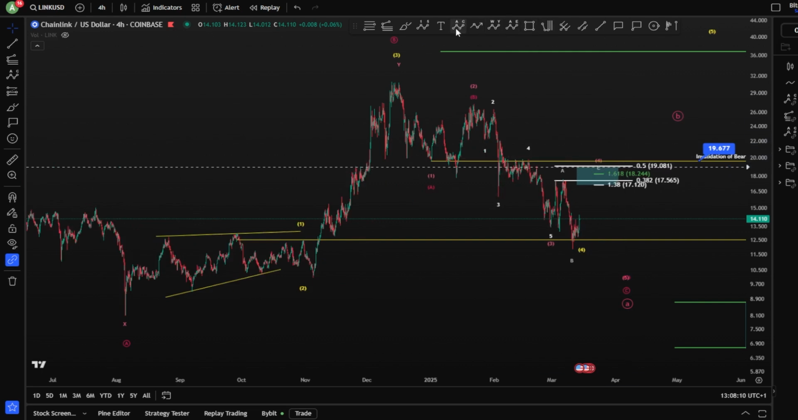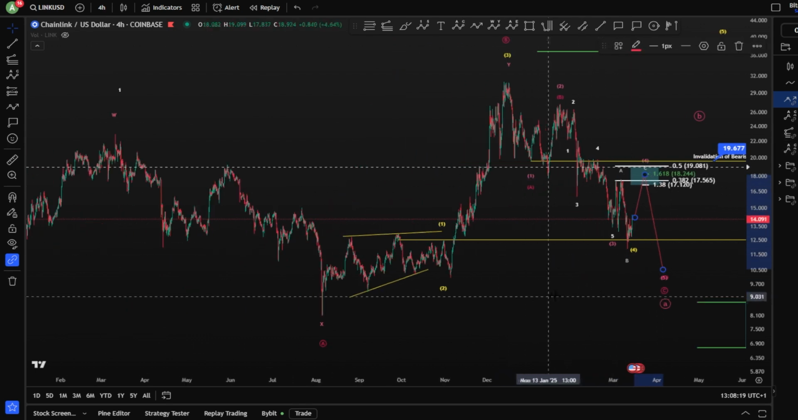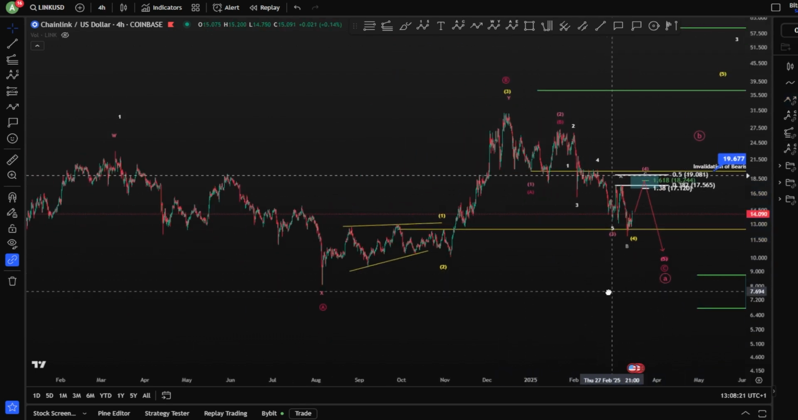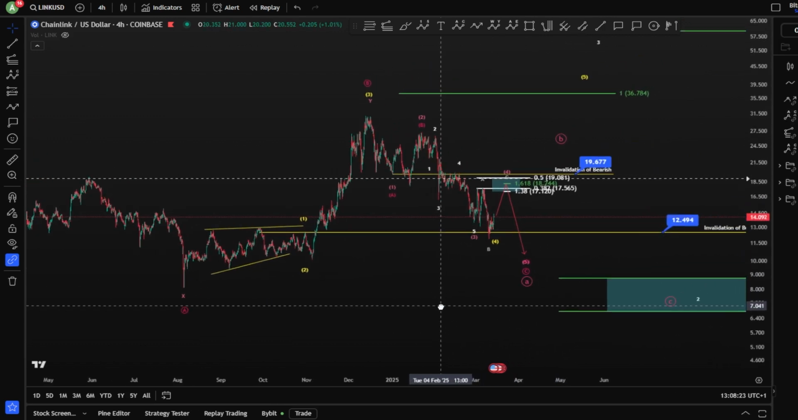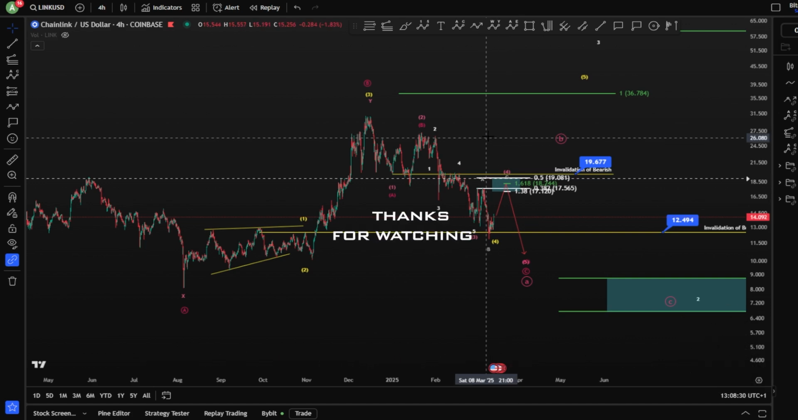Meaning now the trend is the following. So like that, we're gonna move toward the upside to finish this wave 4, and then continuation lower to finish again a wave C here, and moving continuously for a bull run, a new bull run for Link. That was it for Link.